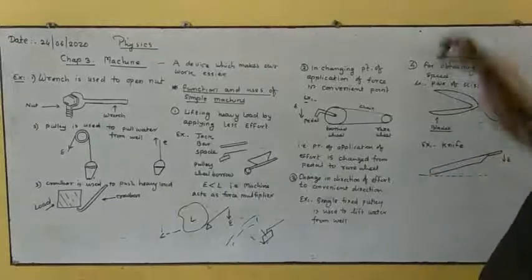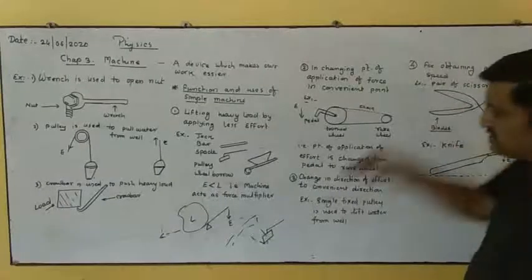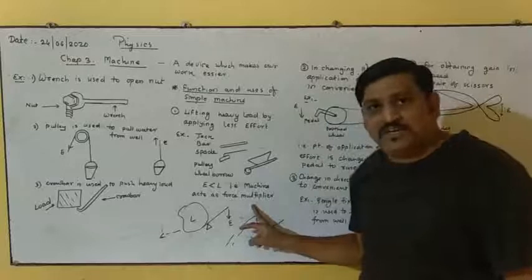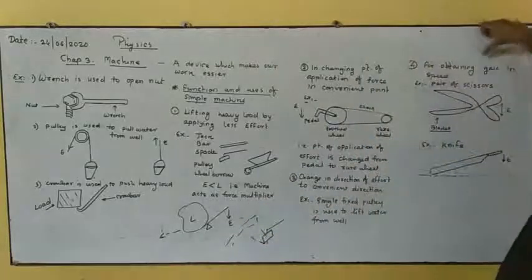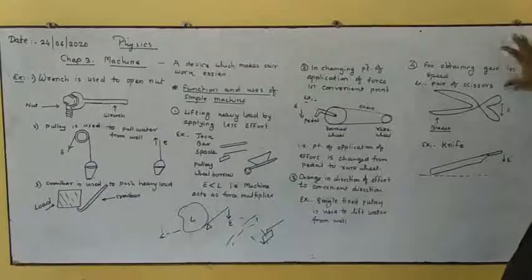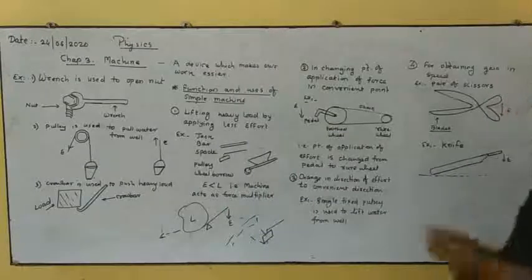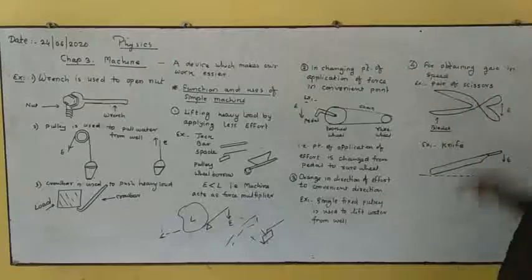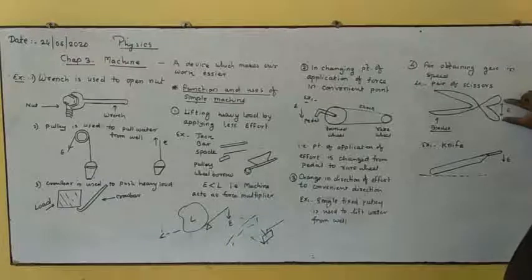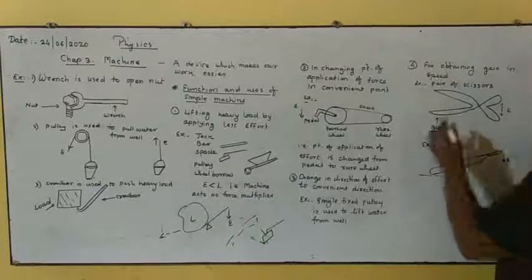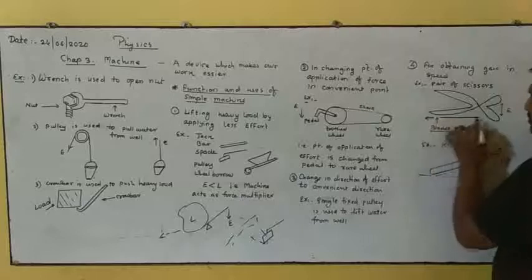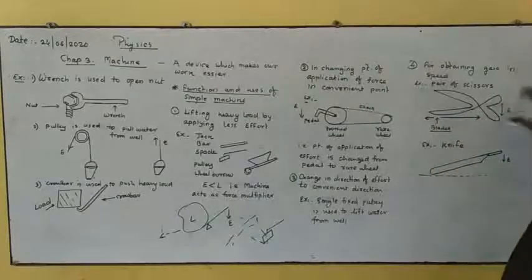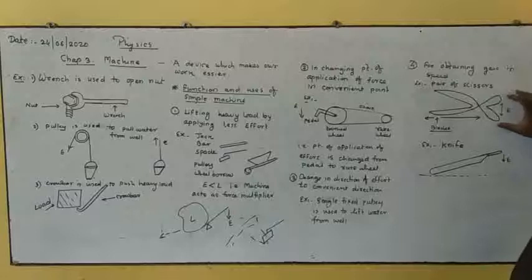Next is for obtaining gain in speed. We saw here obtaining a gain in force. Similarly, here gain in speed. One example is a pair of scissors. We know that scissors have a longer blade and the effort arm is very small, right? It means when we apply a very little effort over here, we can find that a longer length of the cotton gets cut. Here what happens? Gain in speed. Speedily we can do the cutting of the cloth using this pair of scissors.